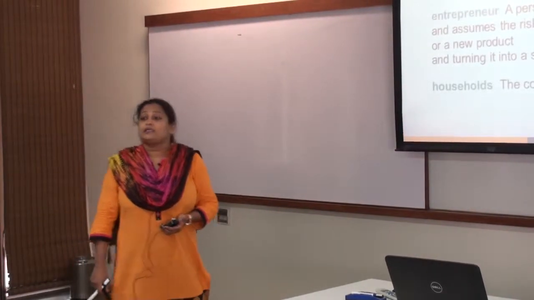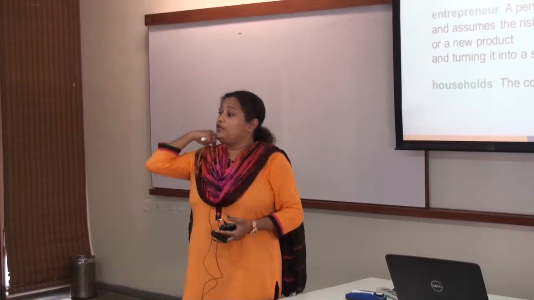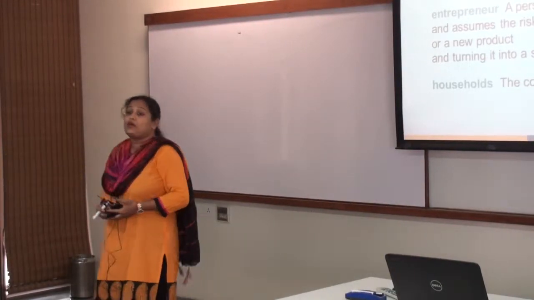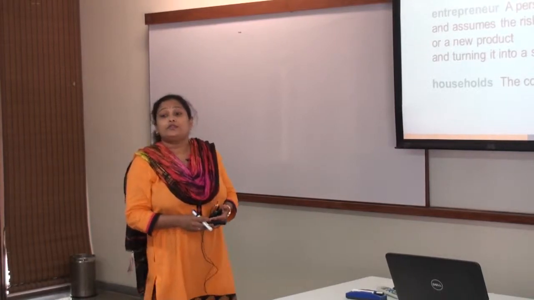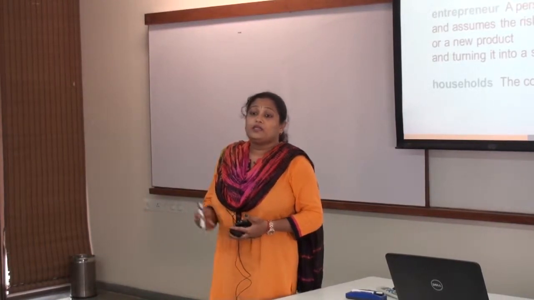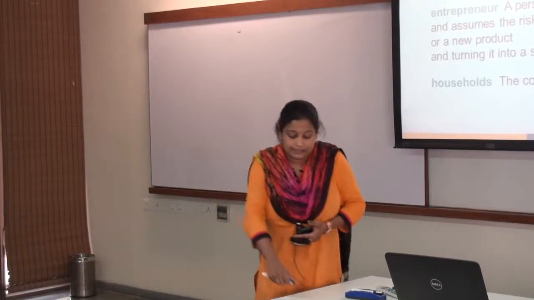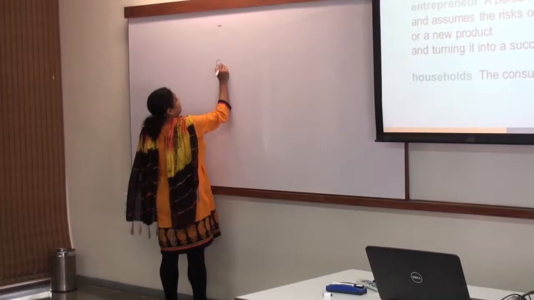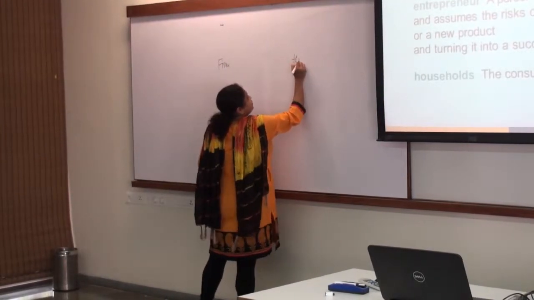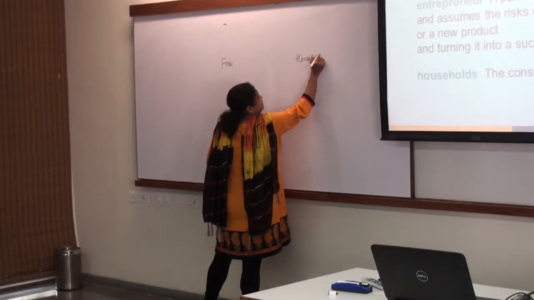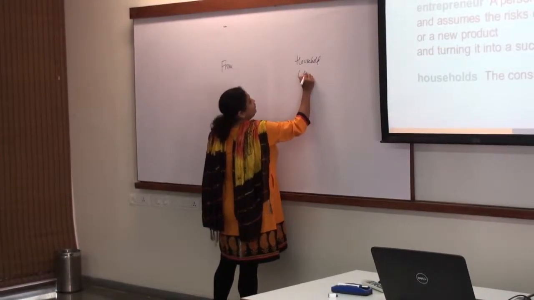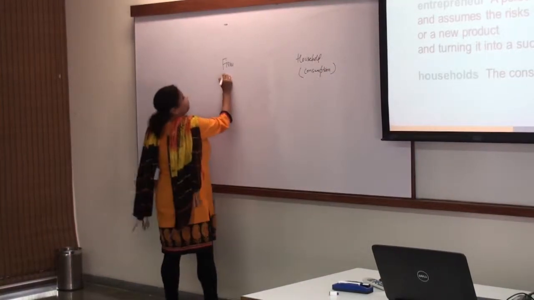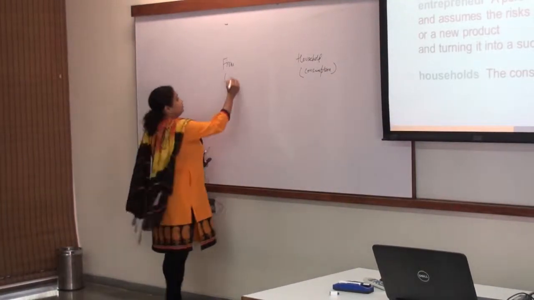So let's first understand the two basic units which are there in an economy. The first unit that we talk about is called firm. The second unit that we talk about is called households. So what is a firm and a household? Basically household is important for consumption. Firm is responsible for production.